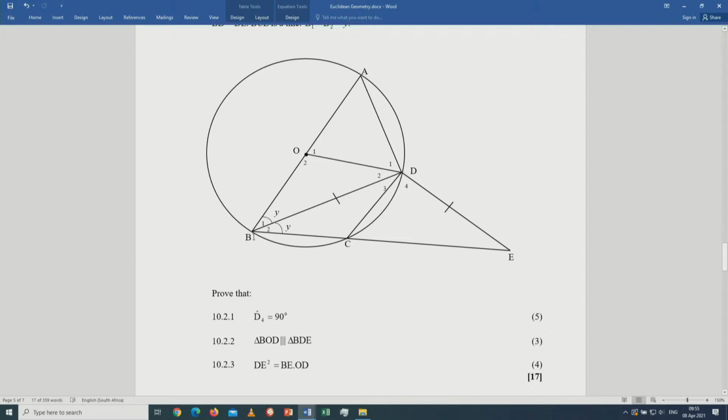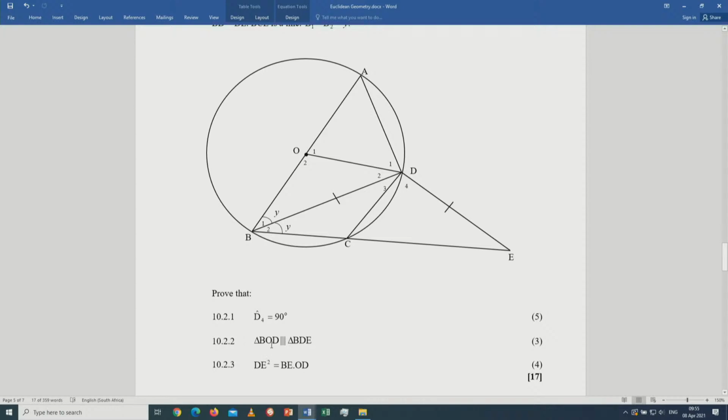This B here represents B2. Firstly, you already have two angles that are equal: B1 is equal to B2. It's given. You just have to find a reason.